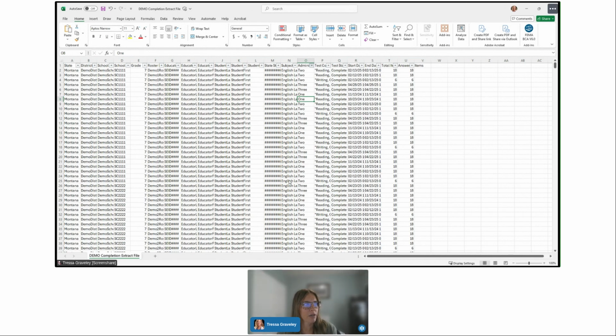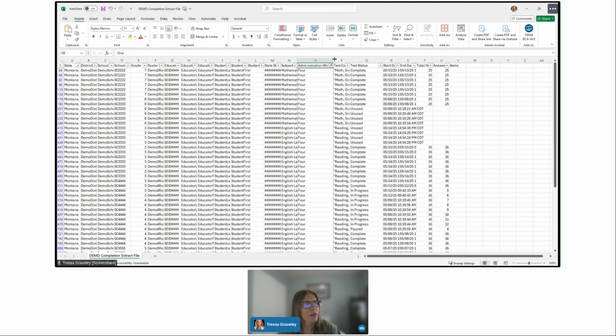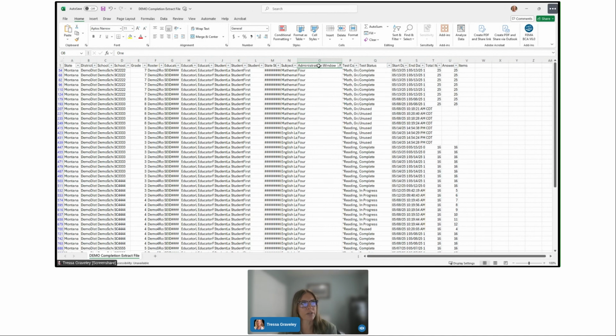Let's say we're in window 4. So I'm going to push OK. It's going to pull up and filter only testlets assigned in window 4. The next thing we want to do, and I should probably extend these, your column headers will tell you, so here's your administration window. This is the first column that you want to perform the filter on. We want to look at only the current testing window.